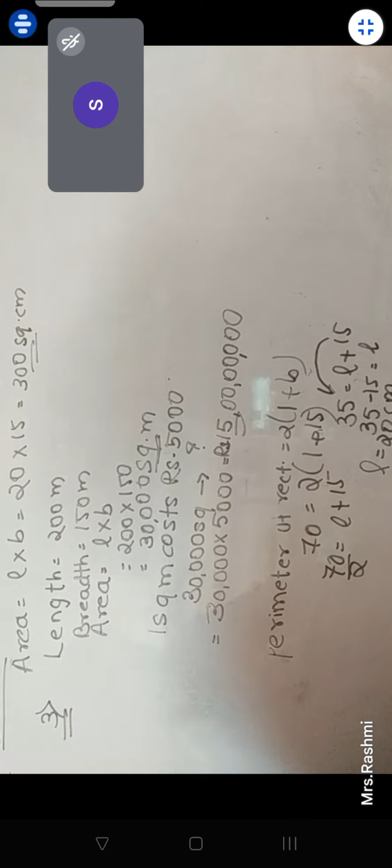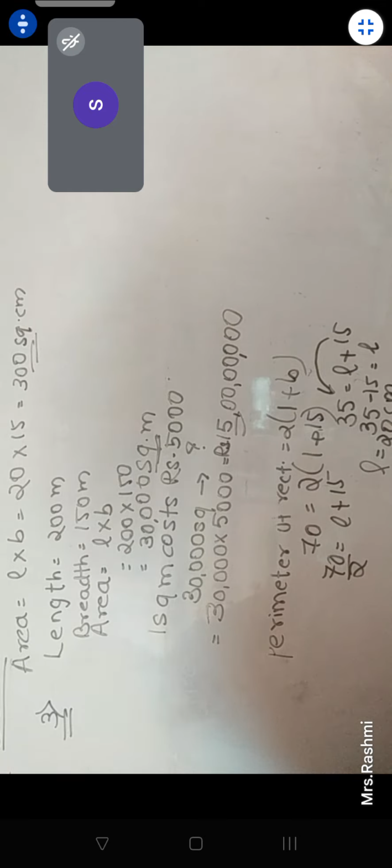Same as that of a rectangle of length 27 centimeters. What is the breadth of the rectangle? The area of a square of side 18 centimeter is the same as that of a rectangle of length 27 centimeters.